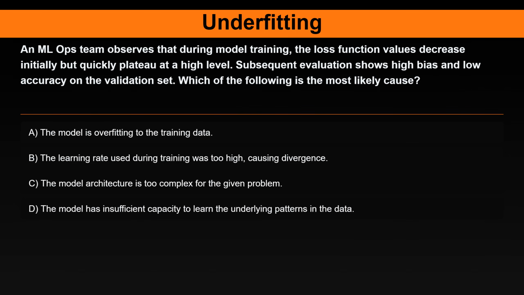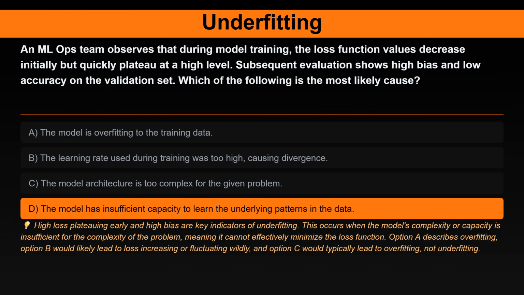Question 5. An MLOps team observes that during model training, the loss function values decrease initially, but quickly plateau at a high level. Subsequent evaluation shows high bias and low accuracy on the validation set. Which of the following is the most likely cause? Option A. The model is overfitting to the training data. Option B. The learning rate used during training was too high, causing divergence. Option C. The model architecture is too complex for the given problem. Option D. The model has insufficient capacity to learn the underlying patterns in the data.